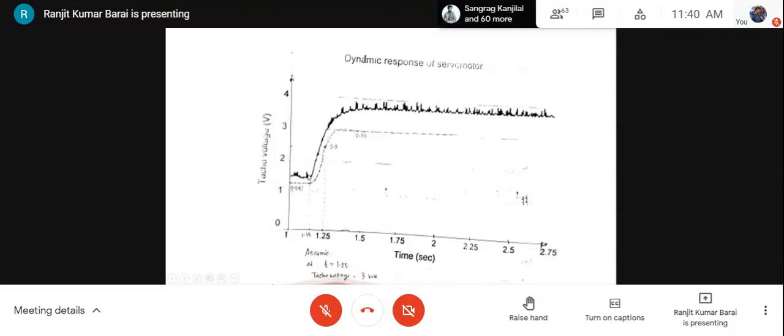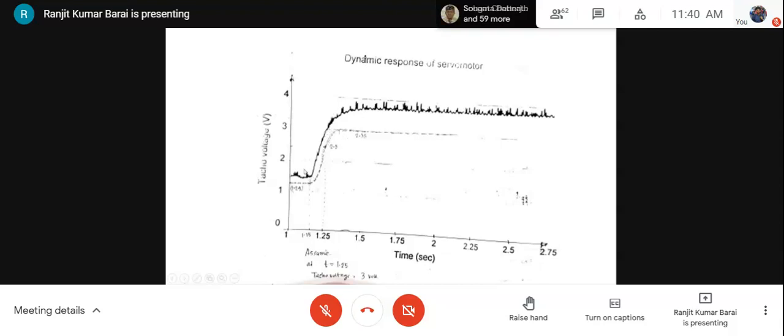And from here, this is the starting point or 0, and because time-wise also there is offset, we consider this as 0, and from the time scale we can calculate how much we are going to the right side. So with this rectification, I can determine the time constant. How? See, this is the final value and this is the initial value. How much time is taken to reach 63.7% of this full scale value? That has to be determined.